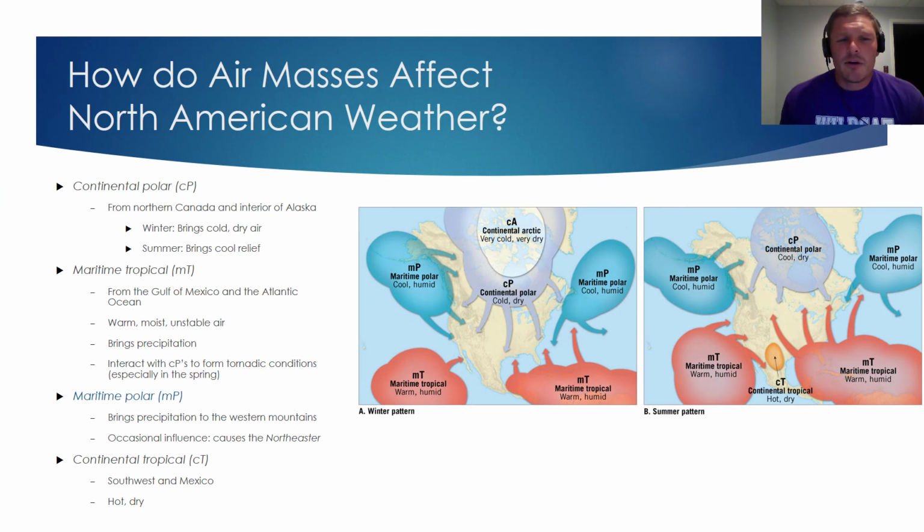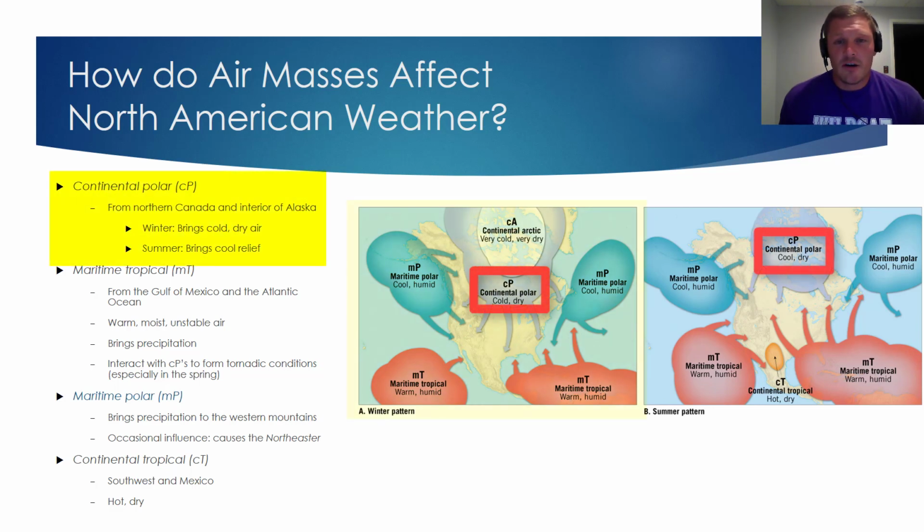On this slide, I'd just like to briefly touch on how some of these air masses affect North American weather. I'd like to start by focusing on the continental polar air mass. Now during the winter months, the continental polar air masses can bring us very cold, very dry air that really cause temperature plunges. But during the summer months, these continental polar air masses can bring us some heat relief and help us break some of those really intense hot spells that we experience.